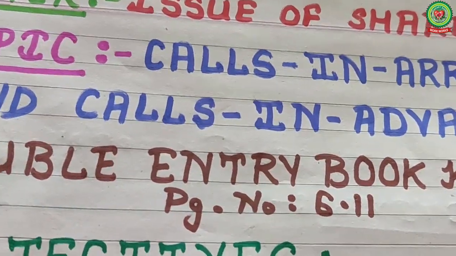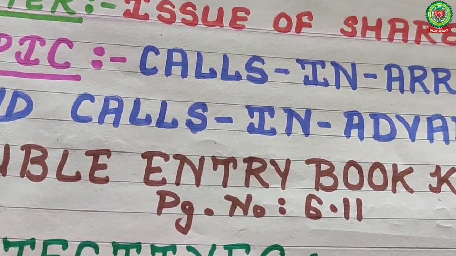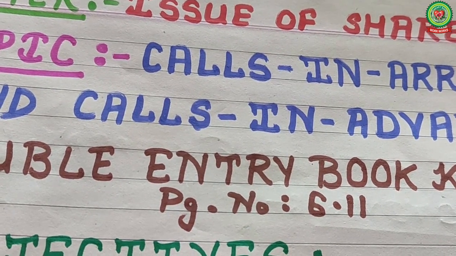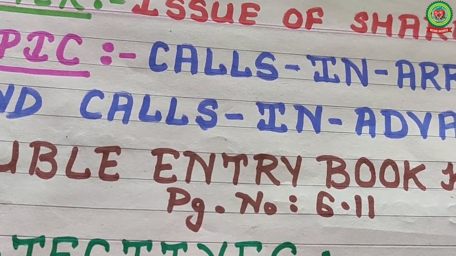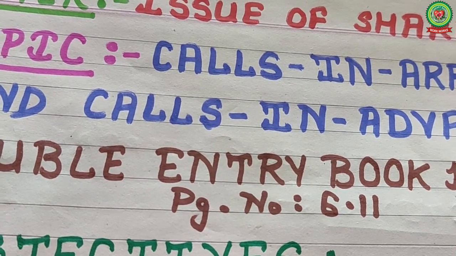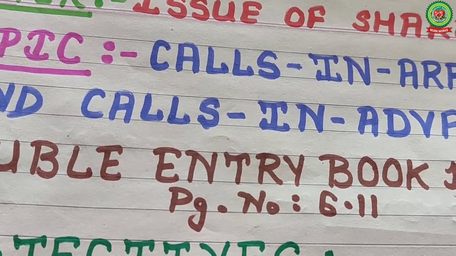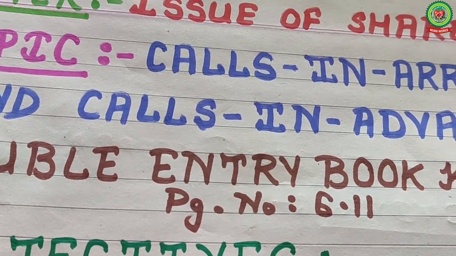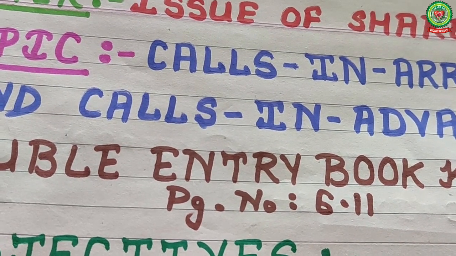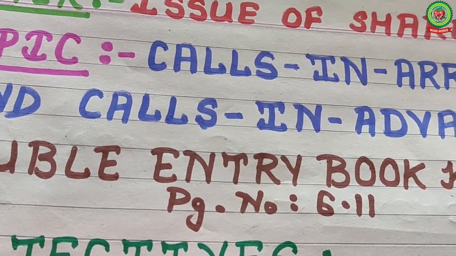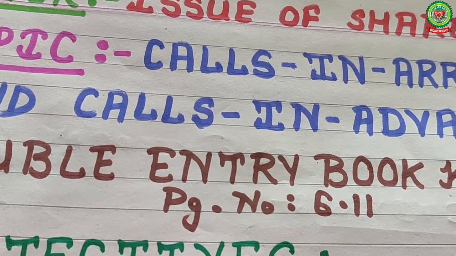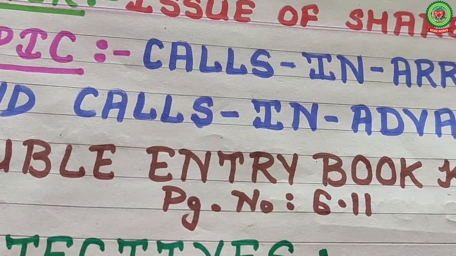My today's topic is, from your chapter issue of shares, calls in arrears and calls in advance. First of all, know what is the procedure of issue of shares. Number 1, application money. Number 2, allotment money. Number 3, first call. Number 4, your second and final call. Now what are calls in arrears?